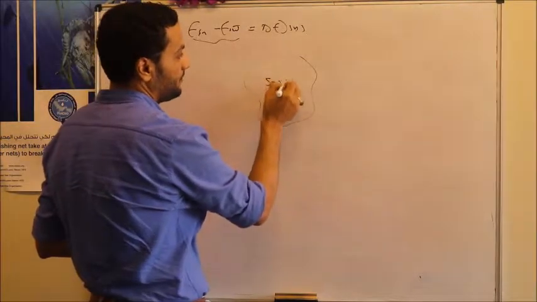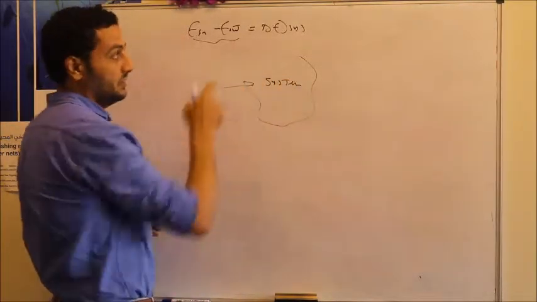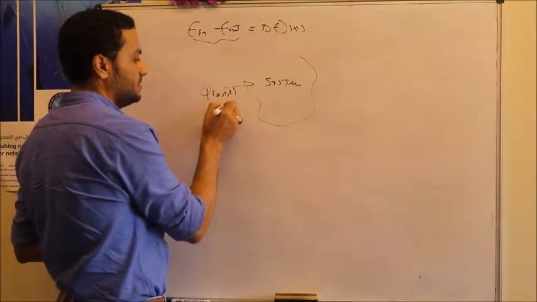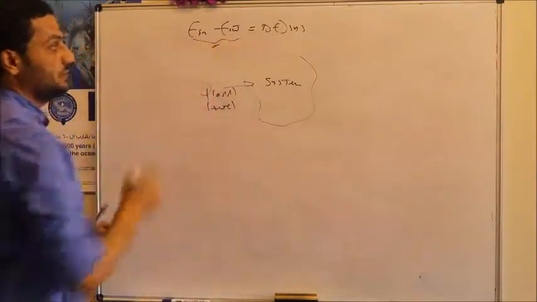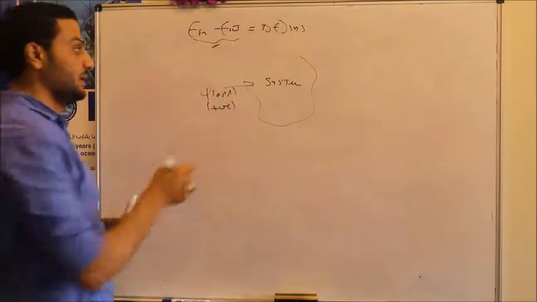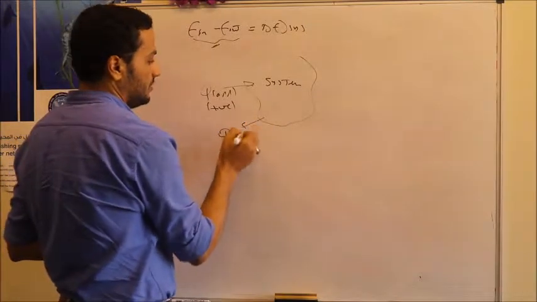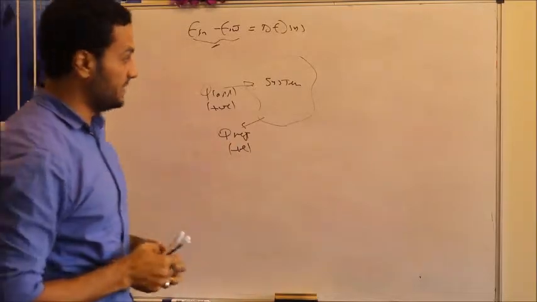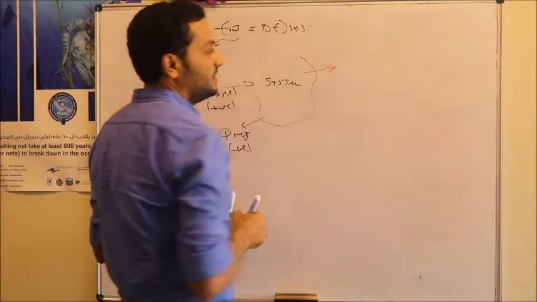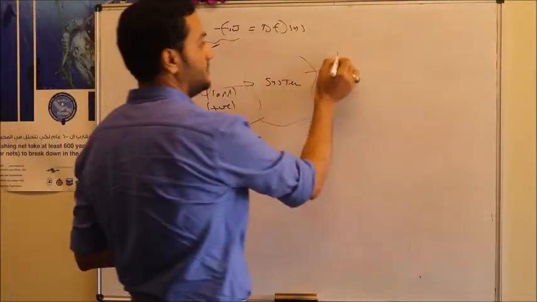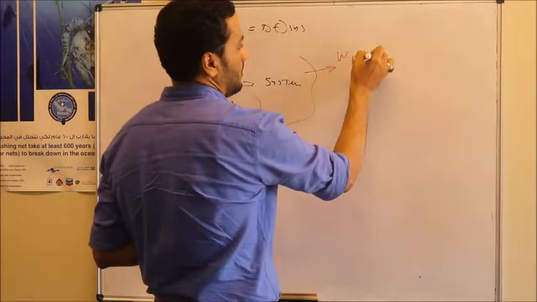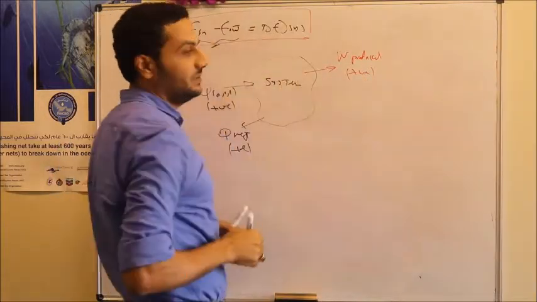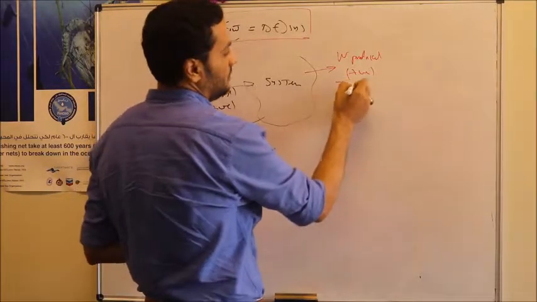So for any system, when substituting in the first law of thermodynamics, if heat is added to the system, then we substitute this value of heat transfer as a positive value. If this heat is rejected or lost from the system, then this heat transfer should have a negative sign. The reverse is the case for work. If work is produced by the system, then the work is substituted in the first law of thermodynamics as a positive value, like when we have a turbine.